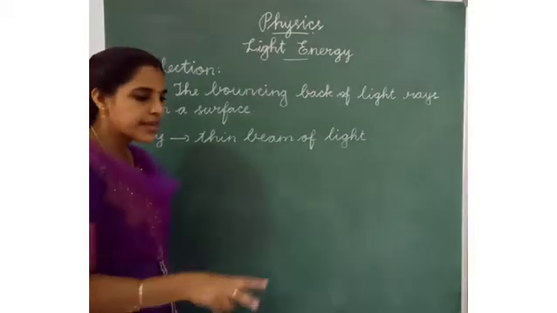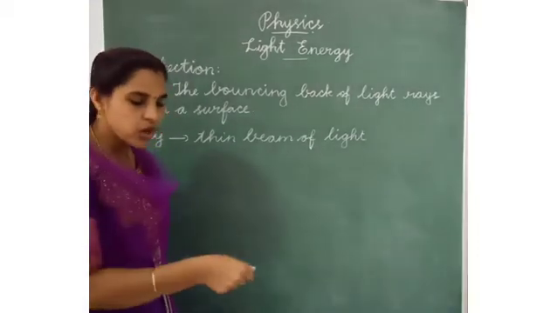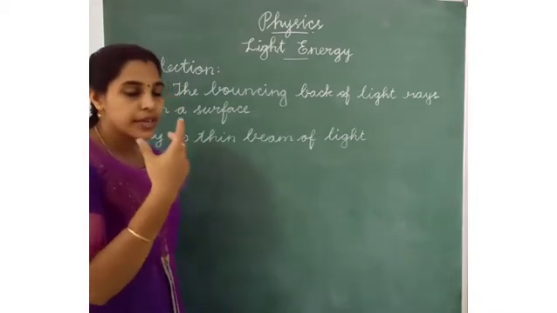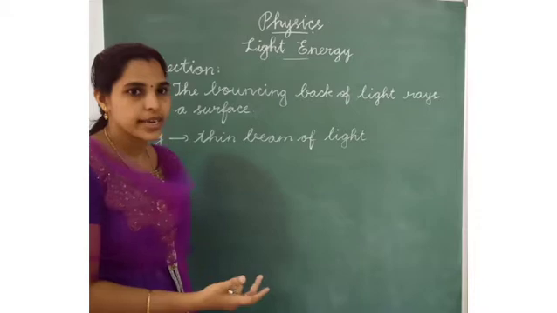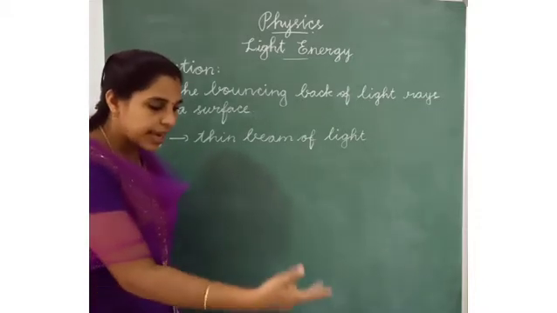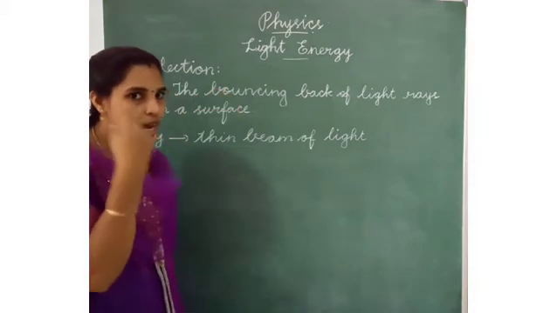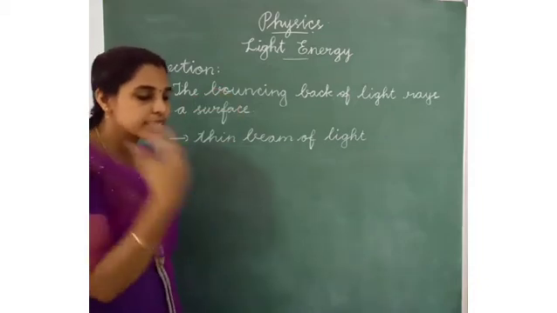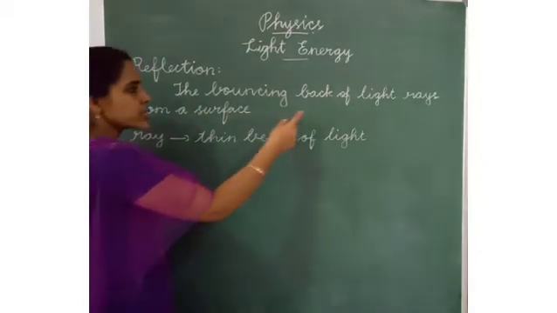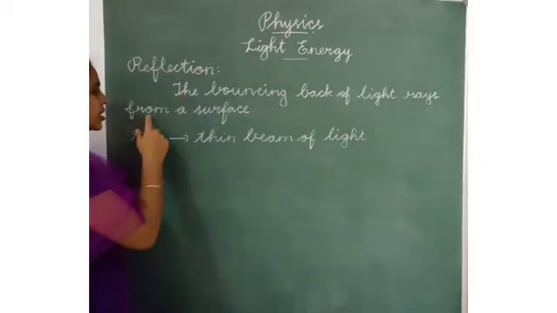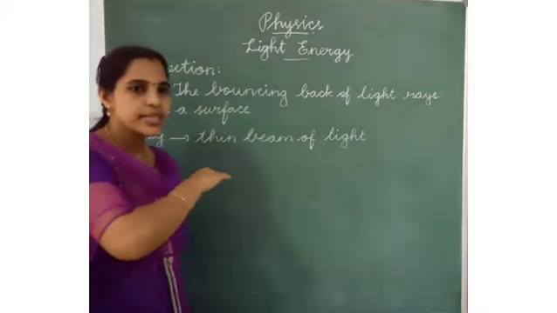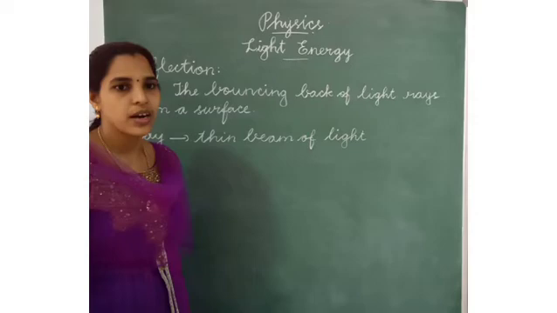If the place is dark, using a torch light, we can see the object. When we see the object using the torch light, the light is reflected to our eyes so that we can see it. So, reflection is the bouncing back of light rays from a surface. Surface means a flat area.